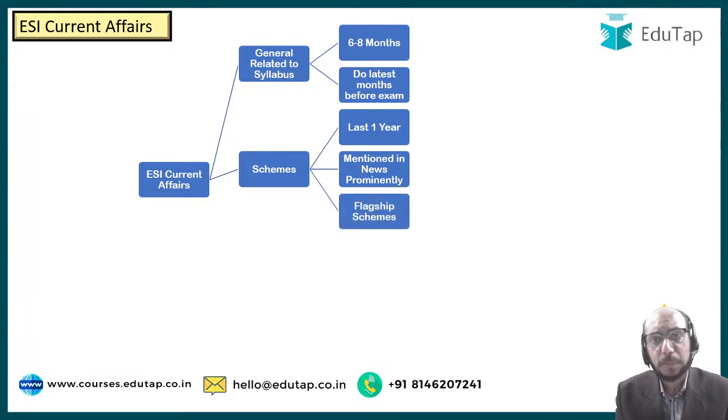And of course, flagship schemes of government of India. What are the flagship schemes? Flagship schemes are those schemes which are very beloved to the government. Like for example, if you talk about which must be the favorite scheme of Prime Minister Narendra Modi, probably Make in India may be the most favorite scheme, or Beti Bachao may be the most favorite scheme. Why?